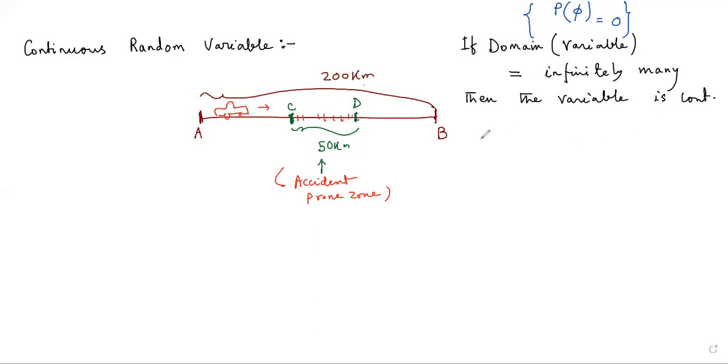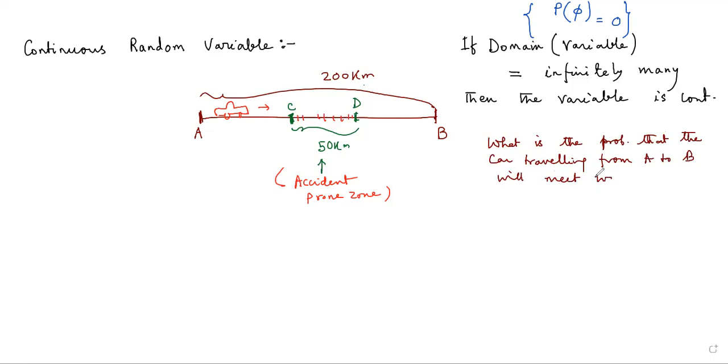If I ask you a question, what is the probability that a car traveling from A to B will meet with an accident, then with the given knowledge you can say that CD is the accident prone zone, and you have this information from your past experience.